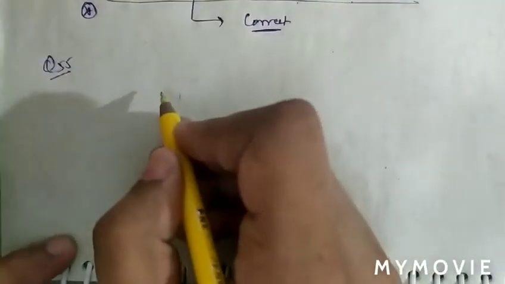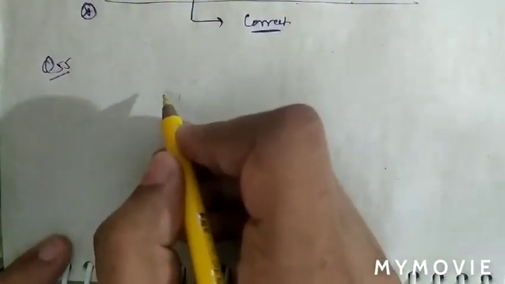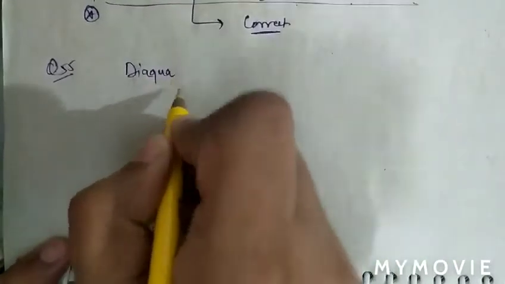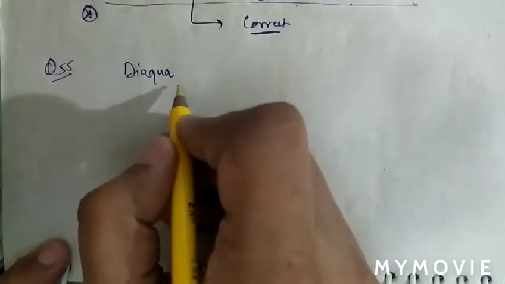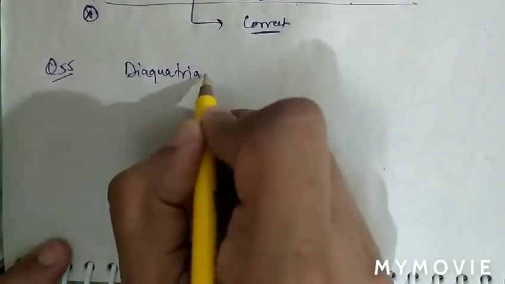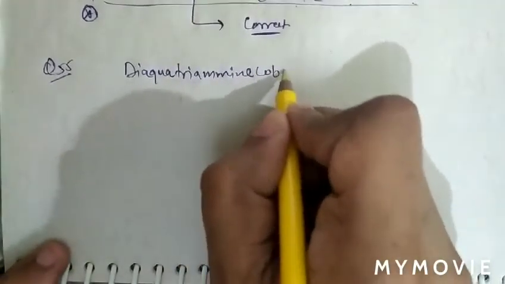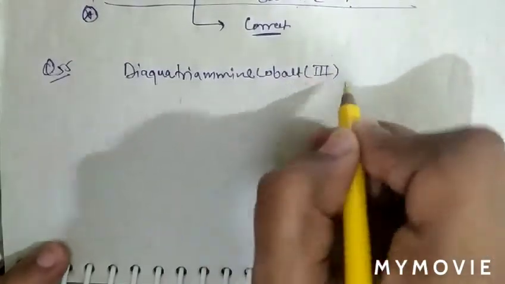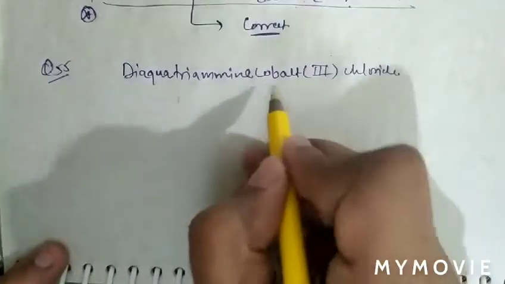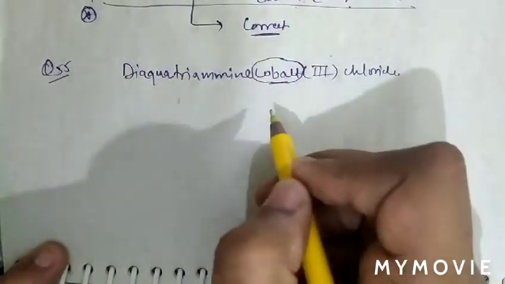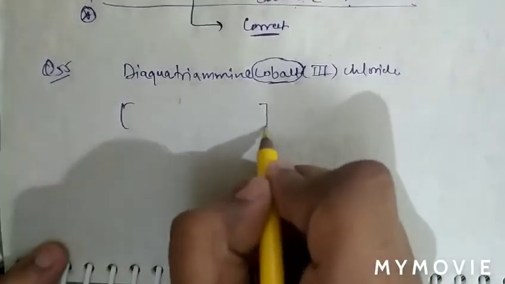See question number 55. What is given there? The complex chloro compound, which is diaqua triammine cobalt(III) chloride. So basically here cobalt is written as a simple name. It means cobalt must be part of a cationic complex.